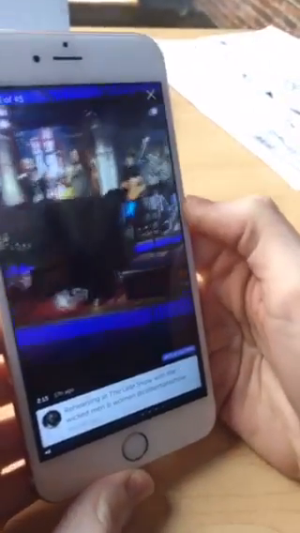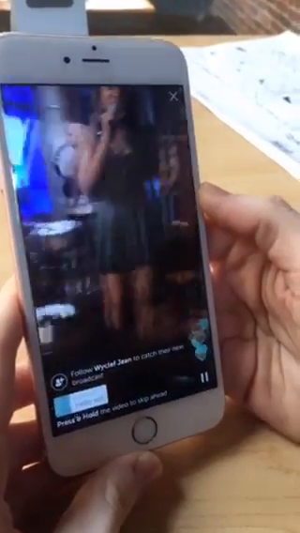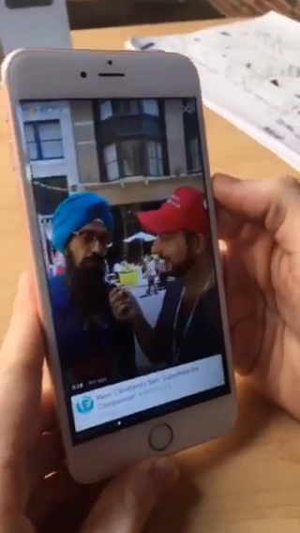If I'm really into this one, I can tap on the metadata and it brings me right into the broadcast from where I saw the moment. If I want to go back out, that's super easy as well. I'm right in my feed in the right spot and I can advance.